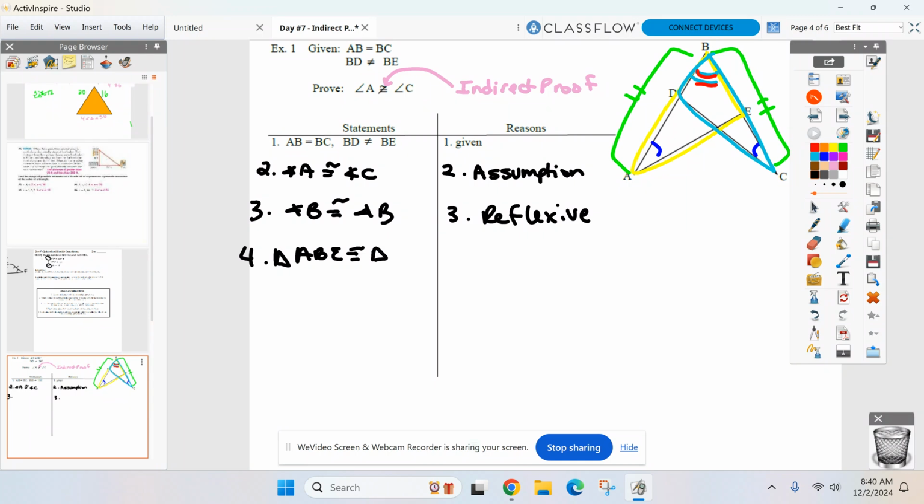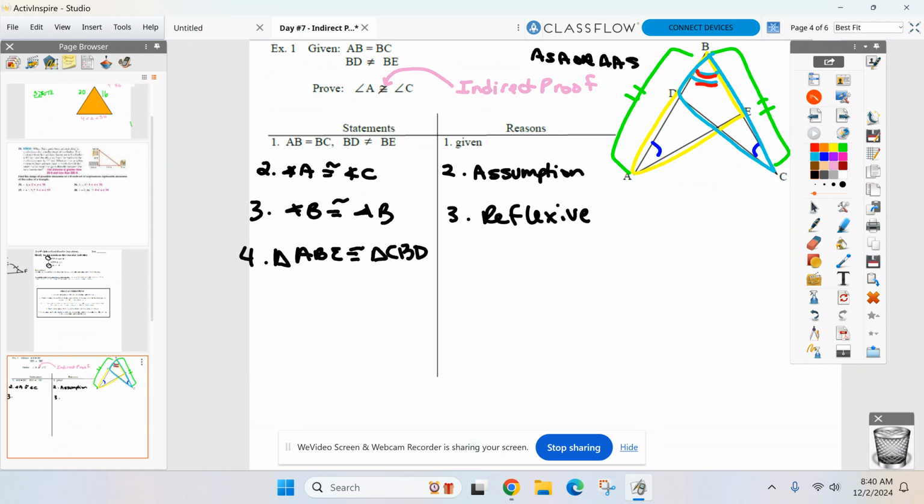Congruent to, if I go ABE, how do I have to name the other triangle? CBD. Well, I have two angles and a side, right? So it's either going to be angle, side, angle, or angle, angle, side. Got to see if that side's in the middle. Anybody remember my little tip? If you don't know if the side's in the middle or not, when they overlap, what was my little tip?